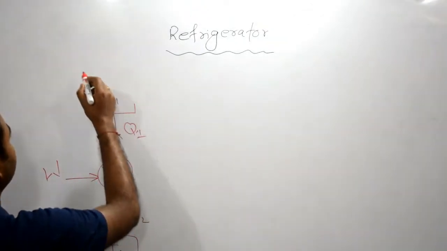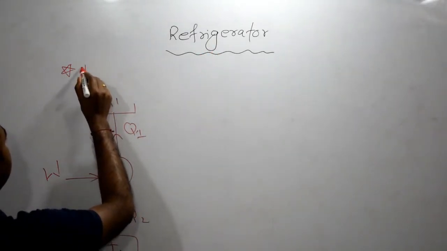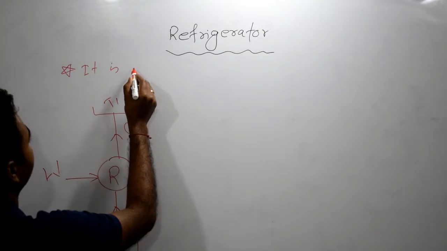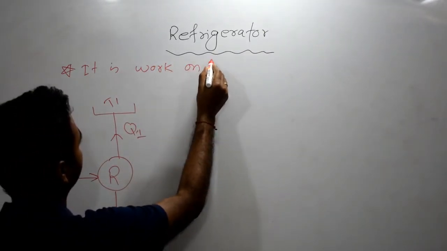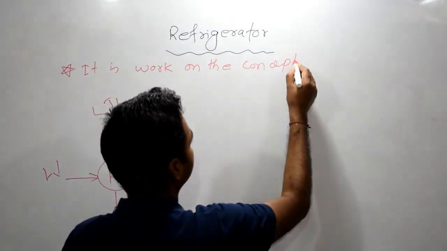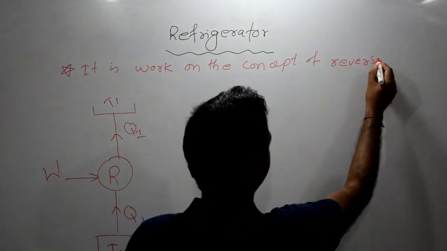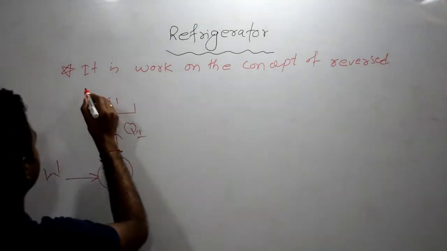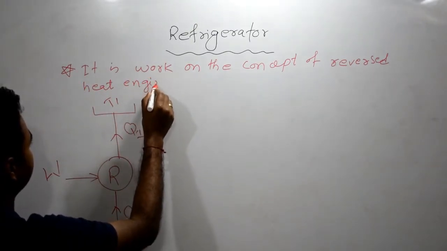Now, one important key point regarding the refrigerator: it is working on the concept of a reversed heat engine, right?